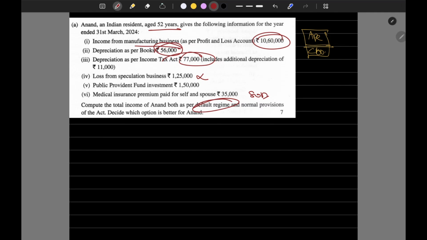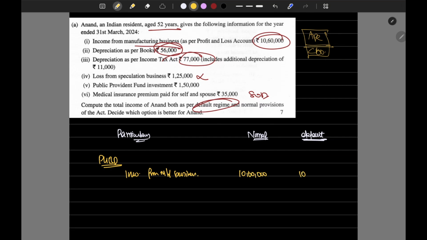Okay, particulars, as per normal provisions, default. Now PGBP income. See, income from manufacturing business, which is how much? 10,60,000.